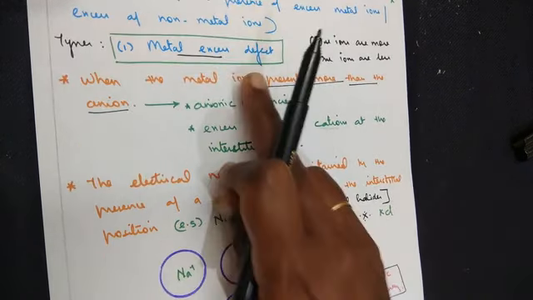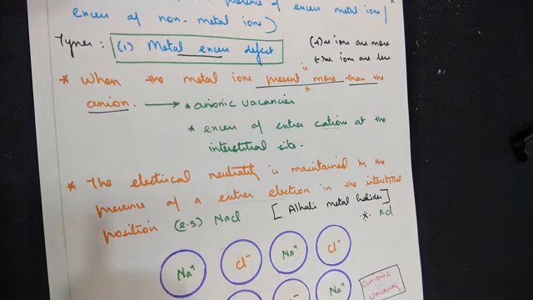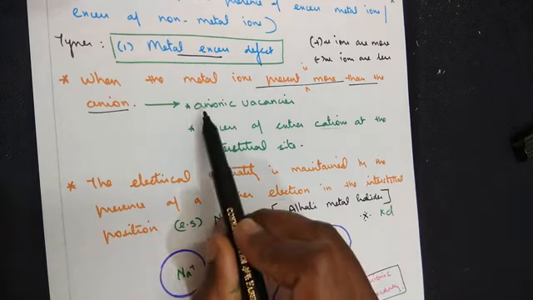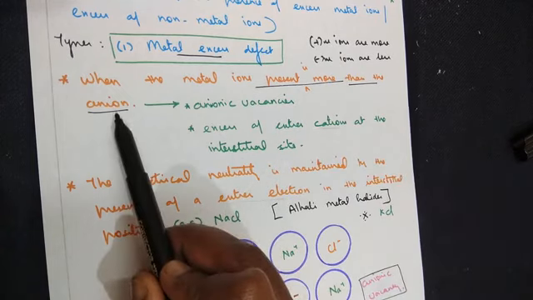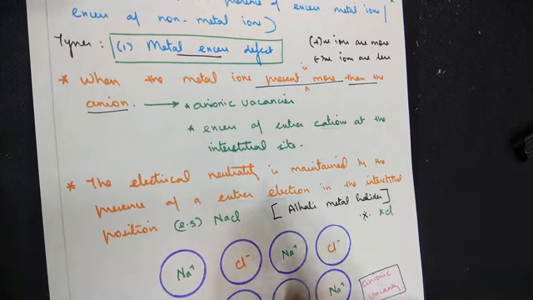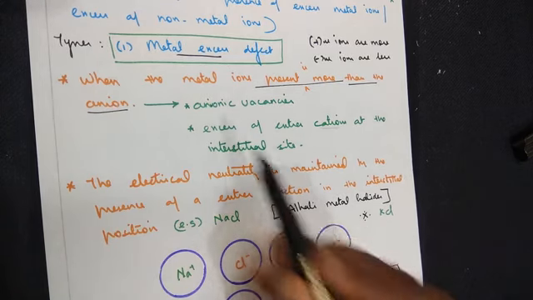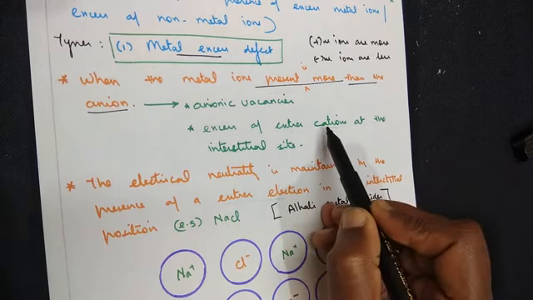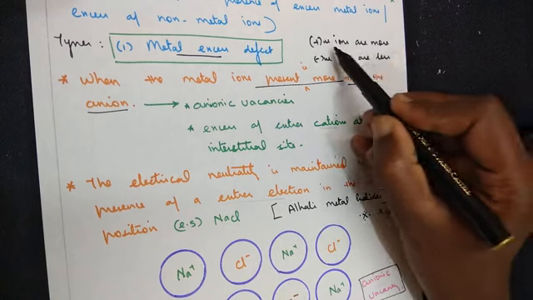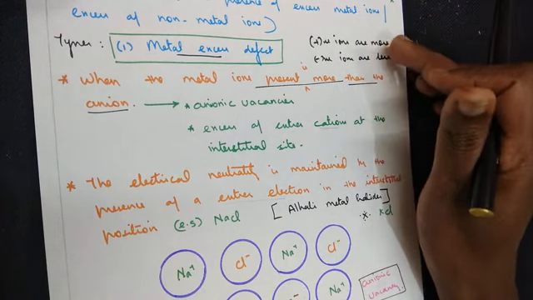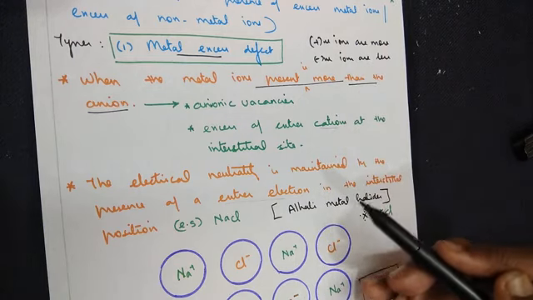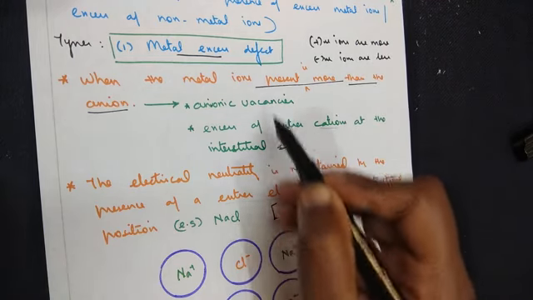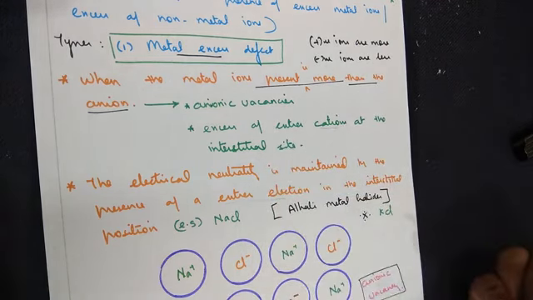As a result of this, two types of explanations can be given. One, because of the lesser number of negative ions, anions, anionic vacancies come up. The second one, excess of extra cation. When I say more positive ions, it gives one type of explanation. Less of anion gives another type of explanation. So based on these two points also, we will see the example.